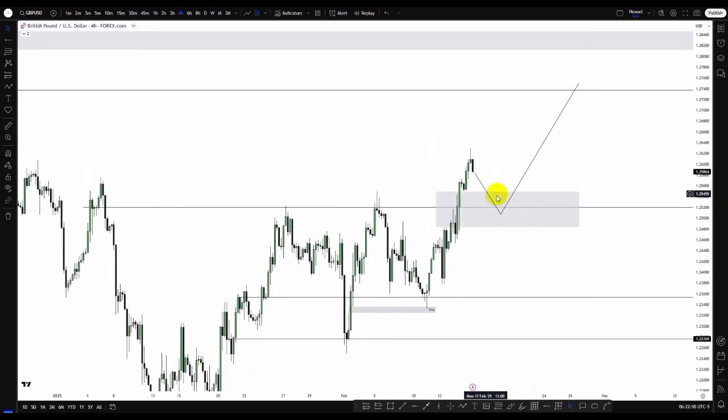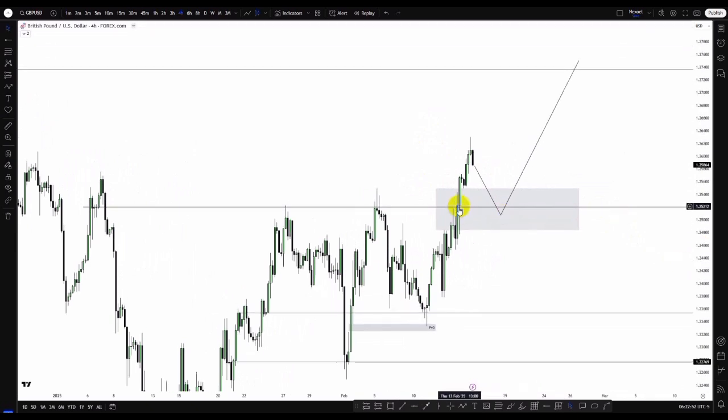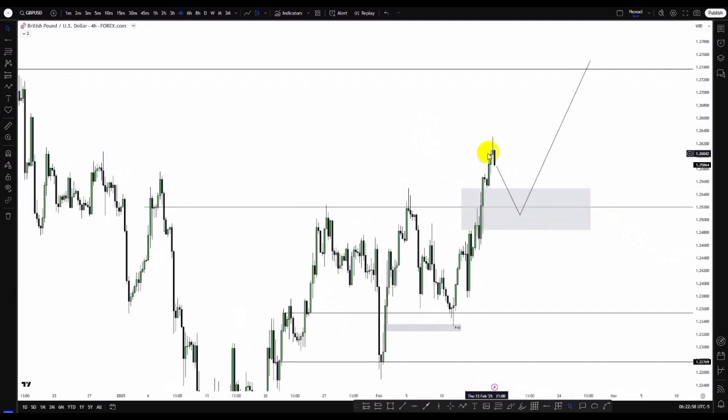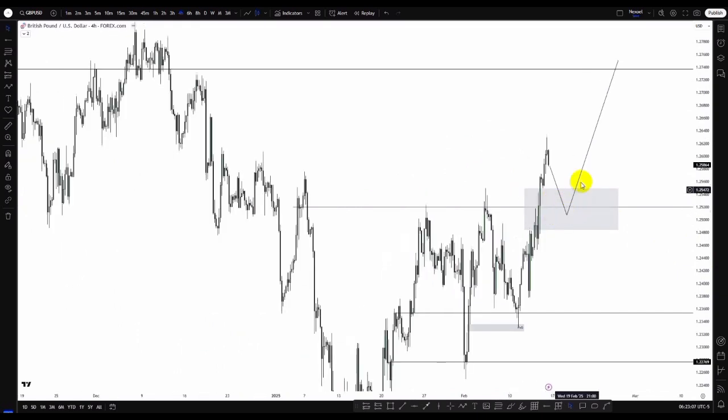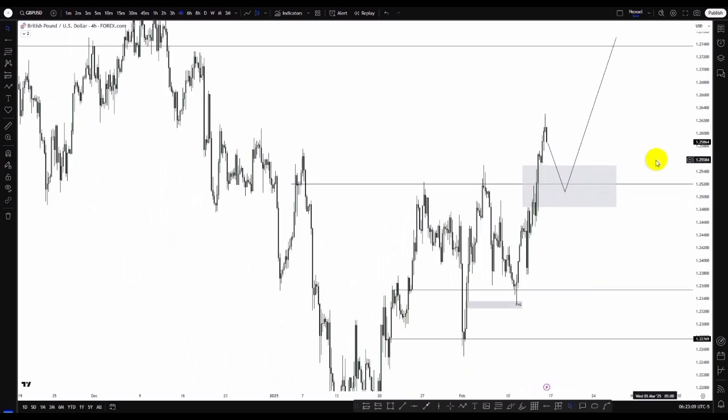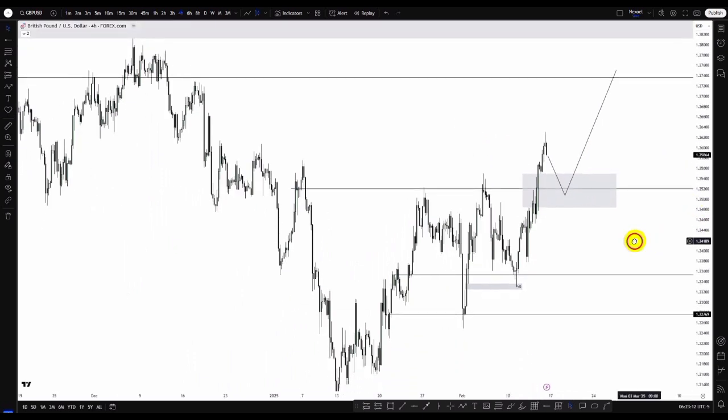So basically now we can see we have this unmitigated weak, which is in confluence with the bullish fair value gap identified from the daily time frame. So I'm expecting to see the possibility of the fall of price to the downside into this daily bullish fair value gap, and then we can frame the bullish continuation to the upside. So this is my perspective for the GBP USD pair.